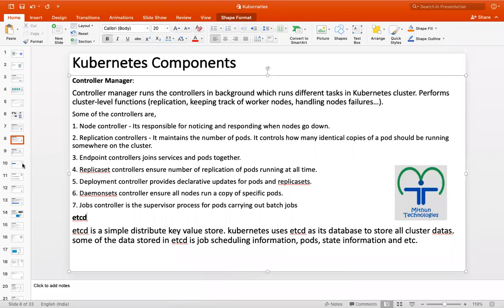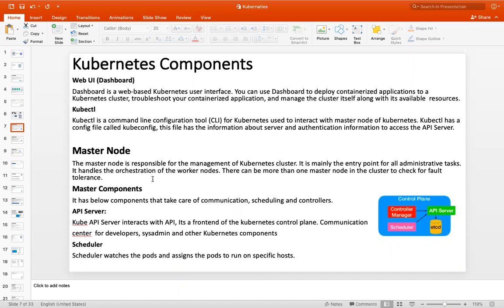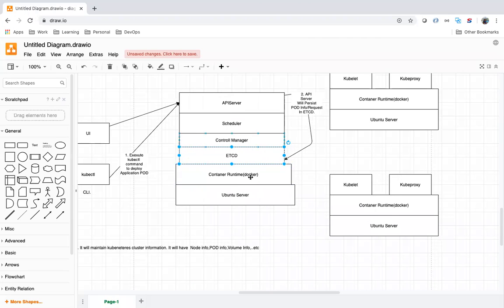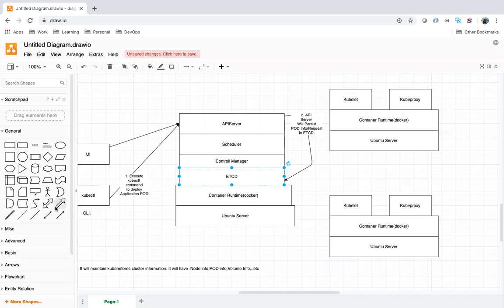Then what will the scheduler do? The scheduler will watch unscheduled pods. The scheduler will check etcd and identify whether there is any pod which is not scheduled, I mean to say which is not created.